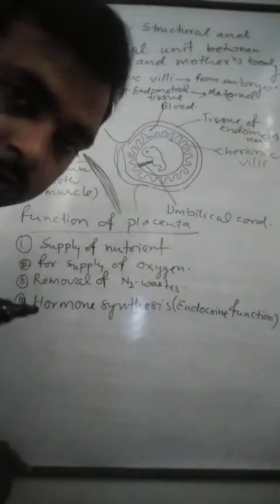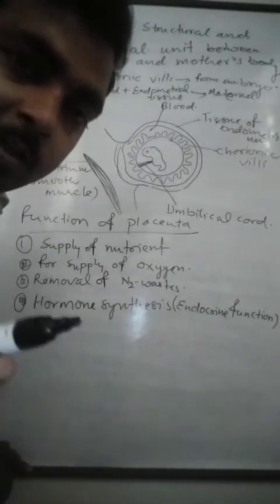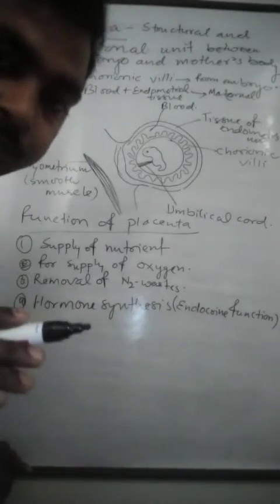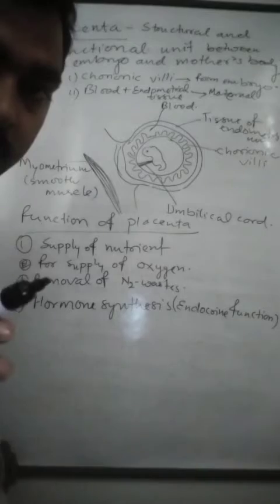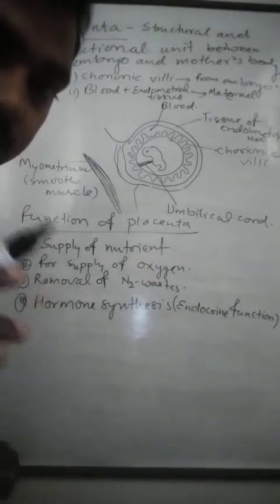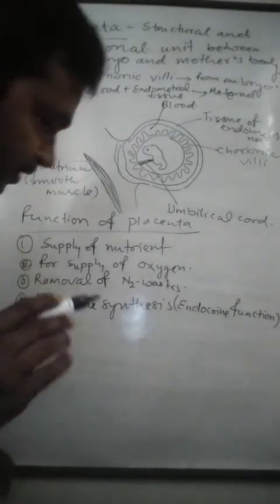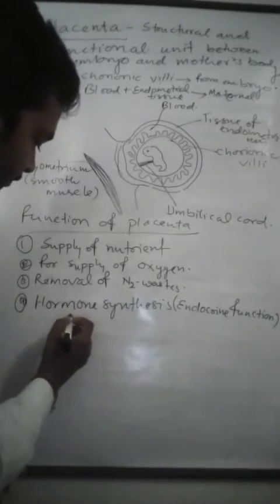So how does the placenta act as an endocrine system? The placenta synthesizes some proteins and hormones and releases them into the blood during pregnancy.